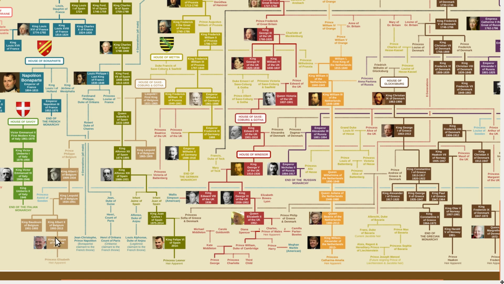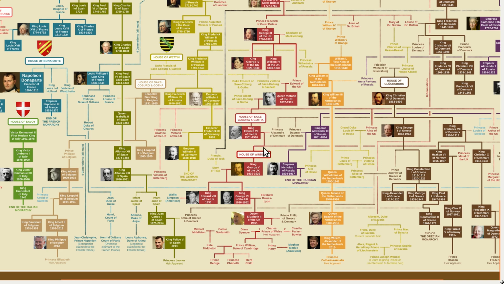Finally, there is King Philippe of Belgium. Now, King Philippe of Belgium is technically from the same royal family as Queen Elizabeth. Originally, the House of Windsor was known as the House of Saxe-Coburg and Gotha, a German house. And they changed the name to Windsor during World War I in order to distance themselves from this German-sounding name.